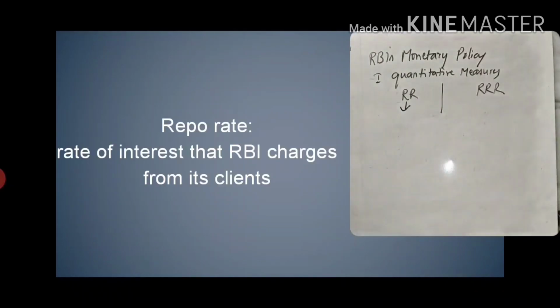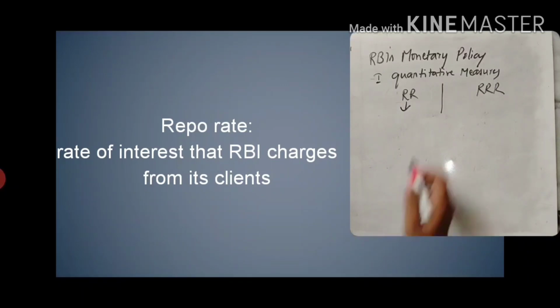So here we go with quantitative measures. Under these quantitative measures, we have to see the repo rate and reverse repo rate. First of all, the repo rate. Repo rate is nothing but the rate of interest that RBI charges from its clients. Clients are nothing but scheduled commercial banks.